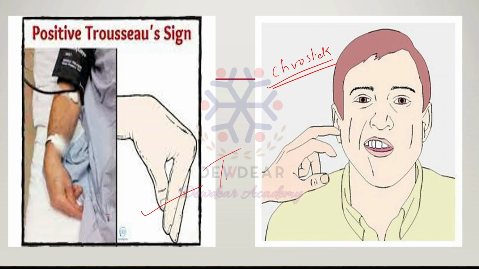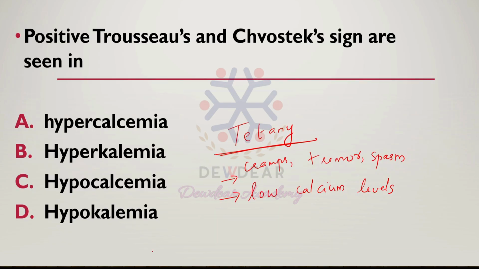It is a sign of tetany that is seen in hypocalcemia. So in our question, these two signs are seen in hypocalcemia. The answer is option C. Option C is the answer, hypocalcemia.